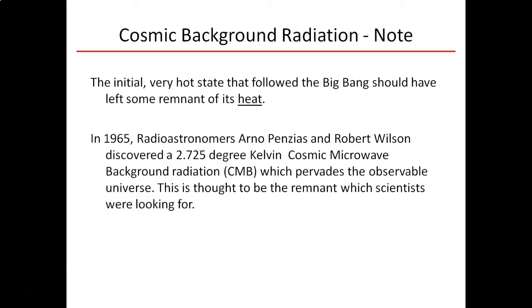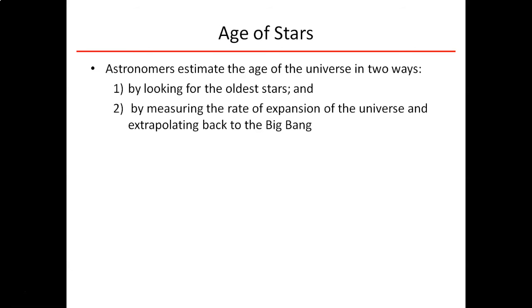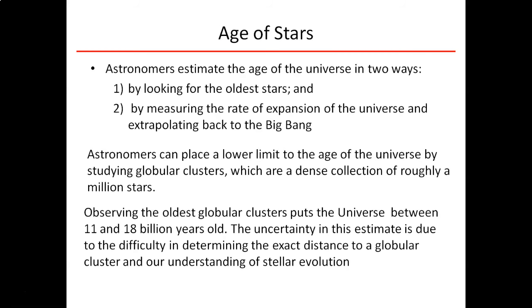Okay, and this was detected by 2 researchers, and they were rewarded with a Nobel Prize, I think, for finding evidence. One of the pieces of evidence for the Big Bang Theory is its age. And we get its age in 2 ways. One, we can look at the oldest things that we can find, and second, we can look at the rate of expansion. Okay. So the first thing we can do is we can look at globular clusters.